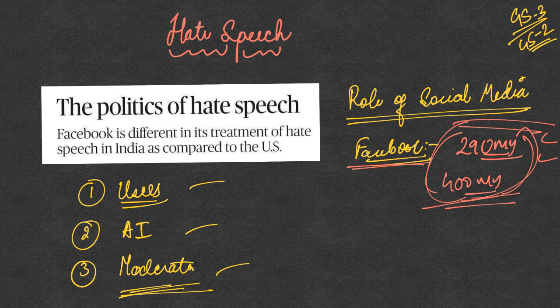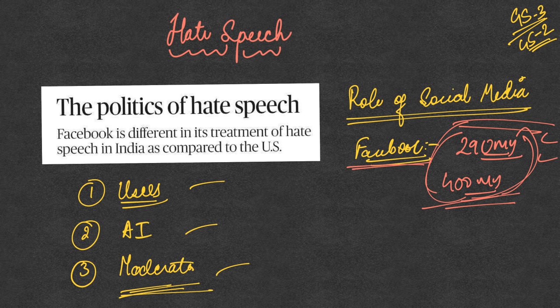However, it is seen that these social media platforms have fallen short of shouldering the responsibility of controlling hate speech. If you look at the way Facebook has functioned in the United States, it has done a pretty good job. It has its own moderators who look at the content on the platform and report it to Facebook whenever it violates the guidelines on hate speech.